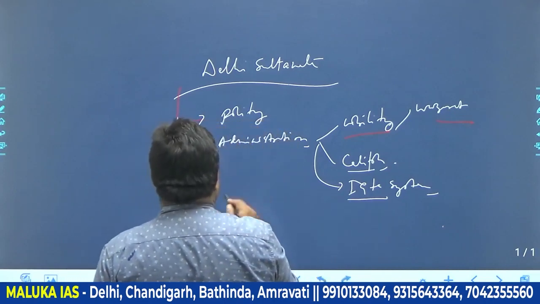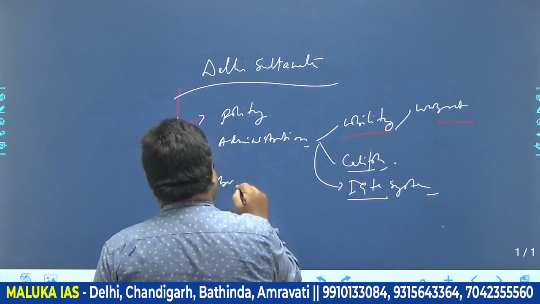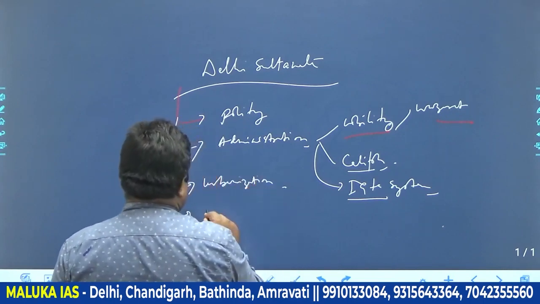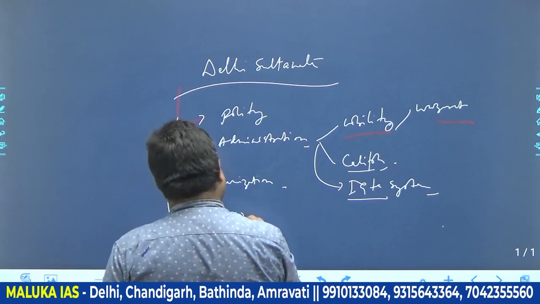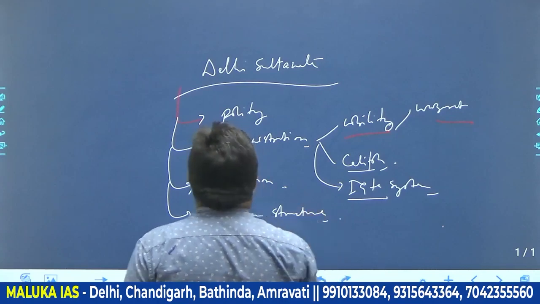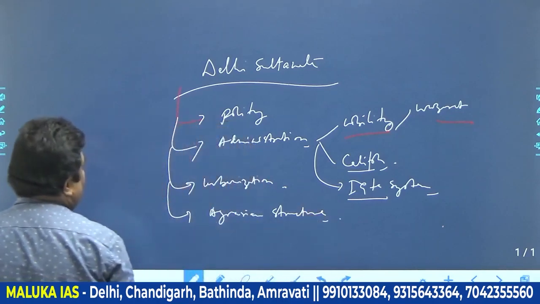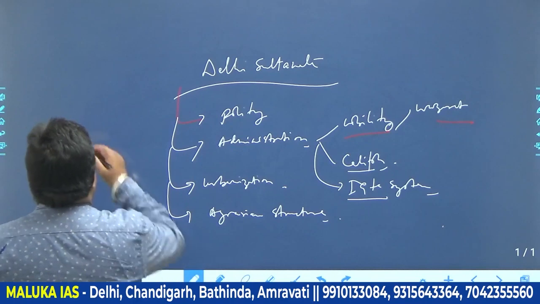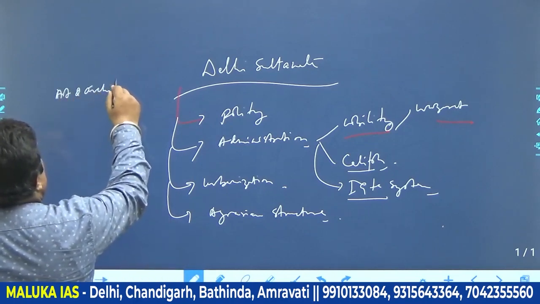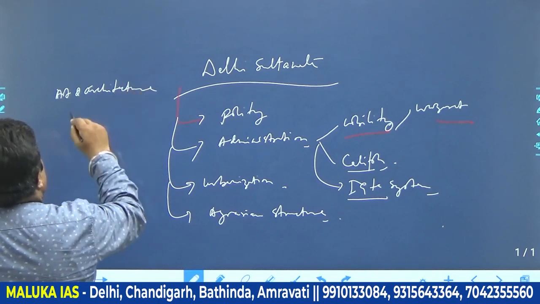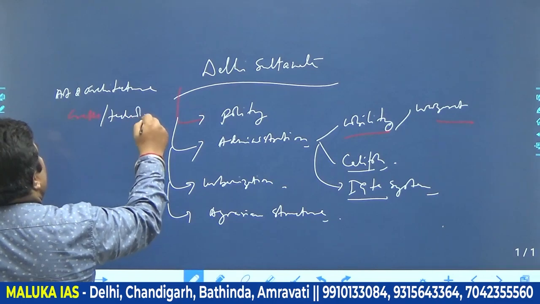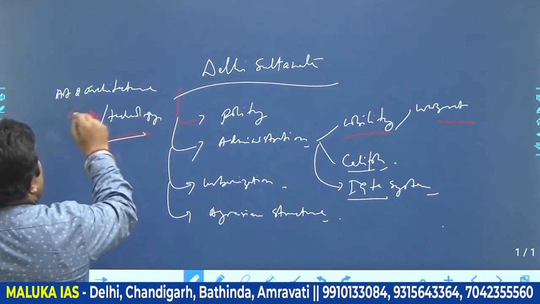Next, we have seen questions coming especially on urbanization in this period. We have also seen the agrarian structure of this period. We have also seen questions related to art and architecture, and questions related to crafts and technology. So these are the areas.